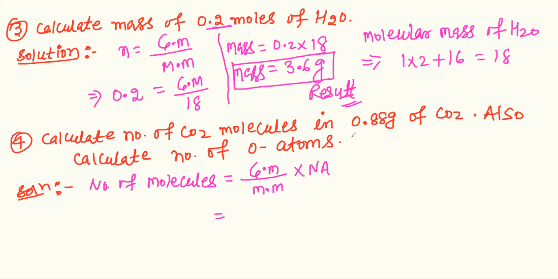Gm is the given mass, 0.88 gram, and we need the molar mass of CO2.